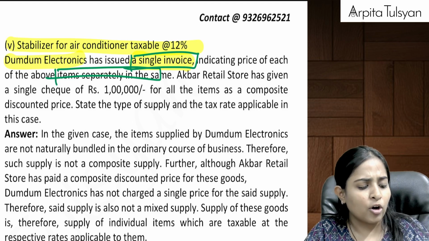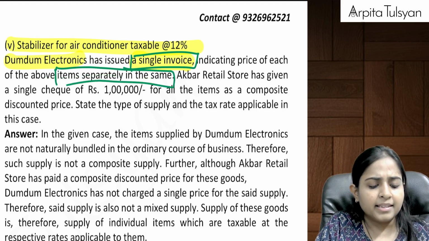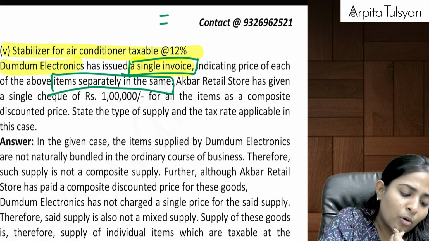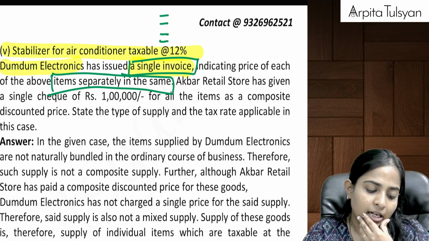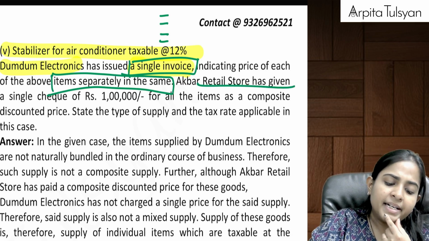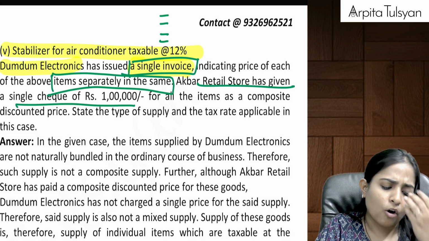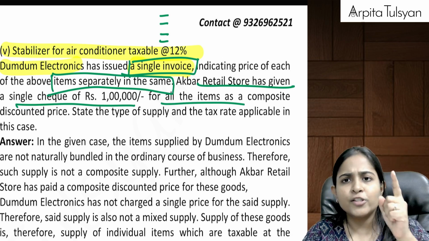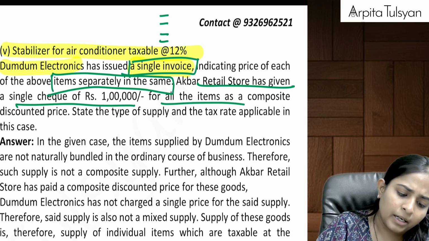So this cannot be a mixed supply, and this cannot be a composite supply. Why? Because the amount of each item is mentioned separately. And Akbar retail store has given a single check of 1 lakh for all the items. Doesn't matter. Anyway, for the total invoice, we will do the payment by 1 check only.